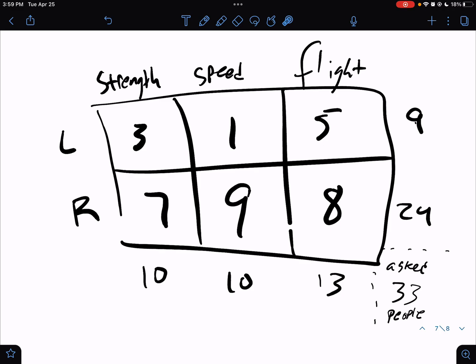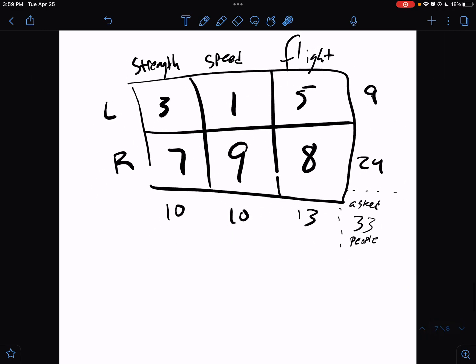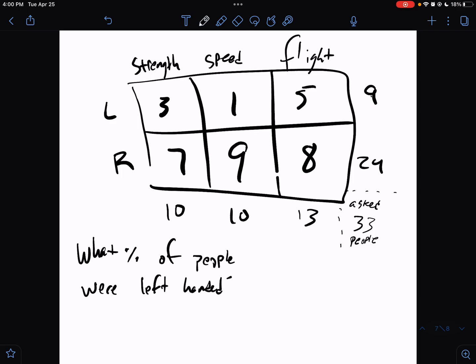Okay, so one more thing that we need to talk about is, this is handy, but an even handier thing that we could do is, like, what if I asked you the question, what percent of people, let's say, were left-handed? So if I ask you what percentage of people were left-handed, well, 9 people were left-handed out of how many people altogether? 33 altogether, right?